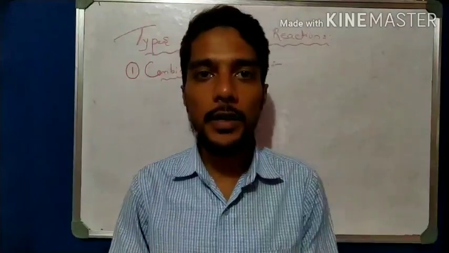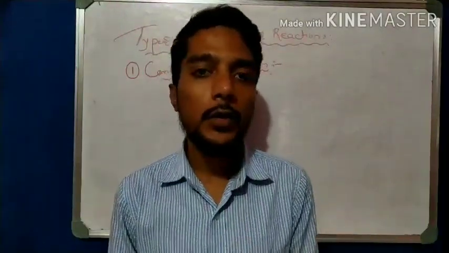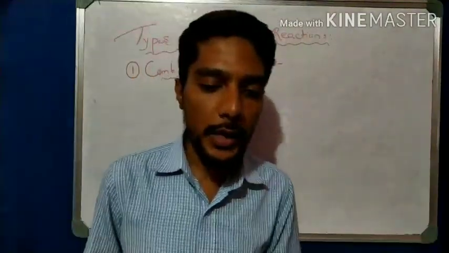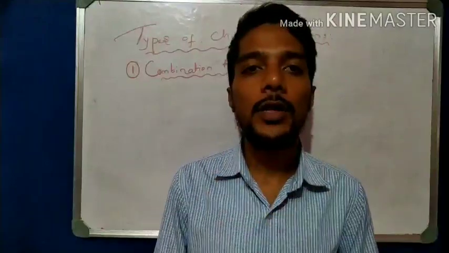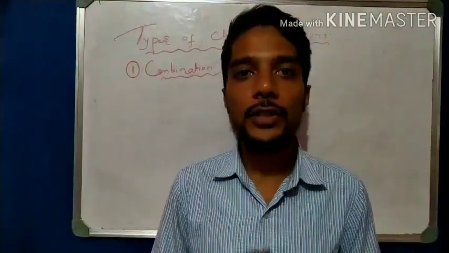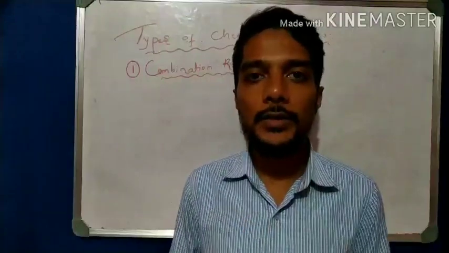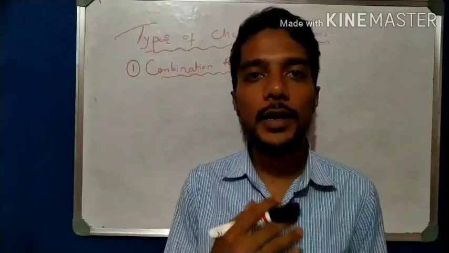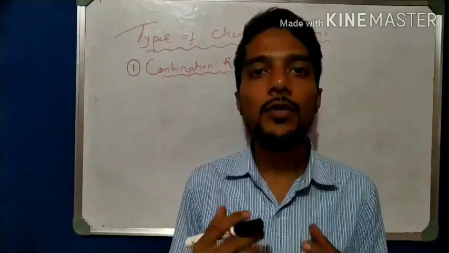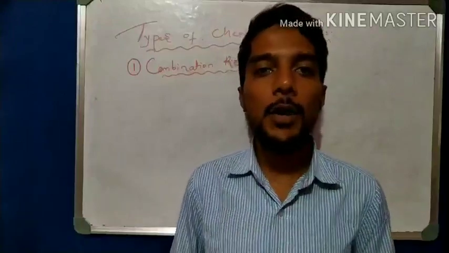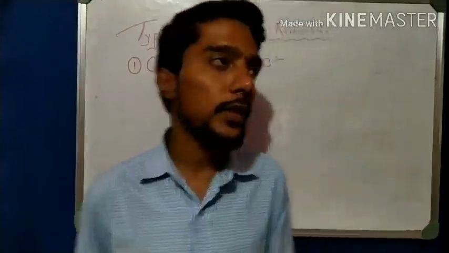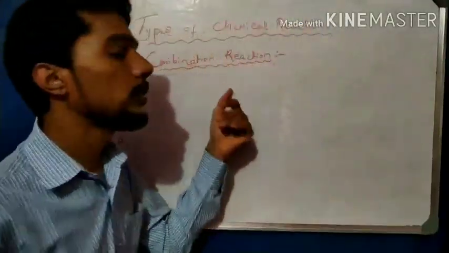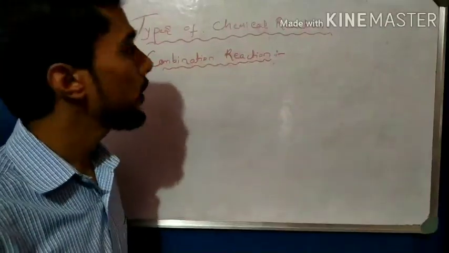So now in this video number 2, we have to learn and discuss the types of chemical reactions. In the last video we learned about the definition of chemical equation and chemical reaction and some activities, through which we understood that in chemical changes heat is liberated, color is changed, state is changed, and a gas is evolved. So after that we come across some important types of chemical reactions, and this is very important from the point of view of examination.